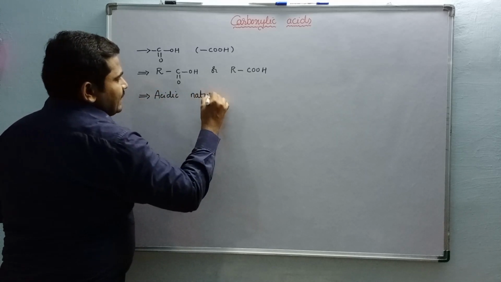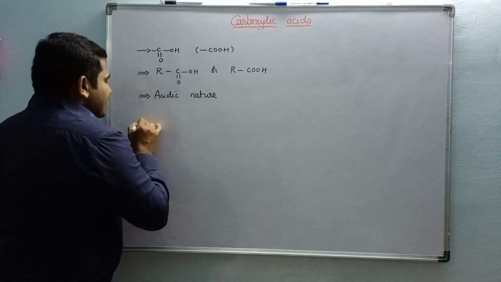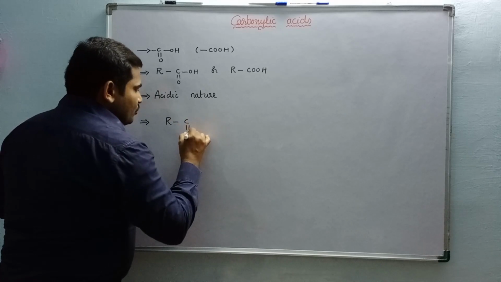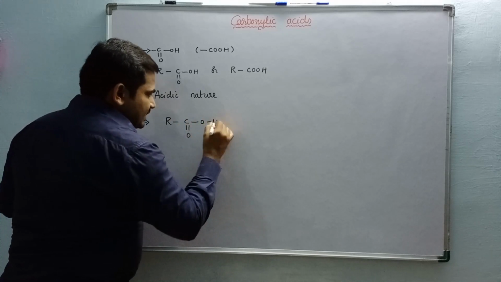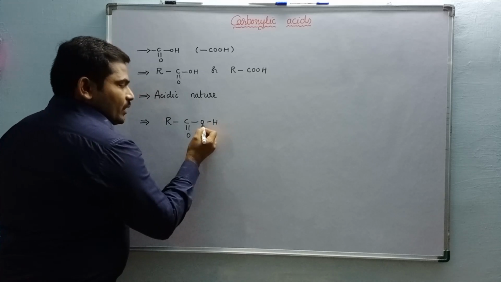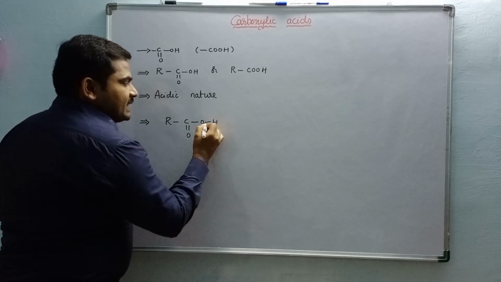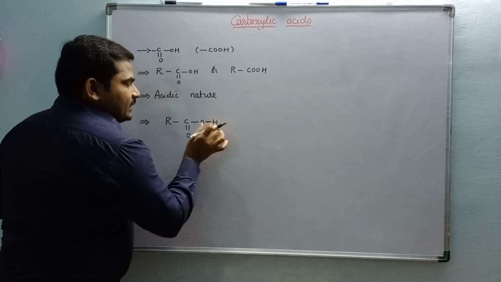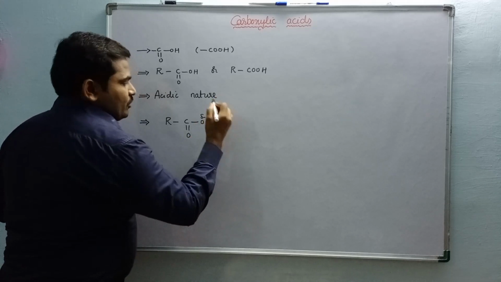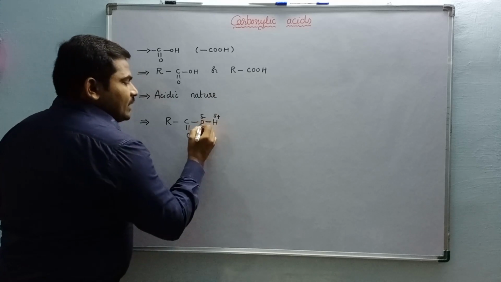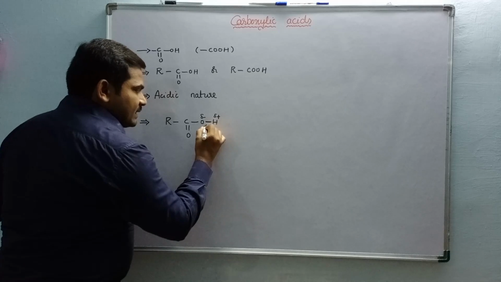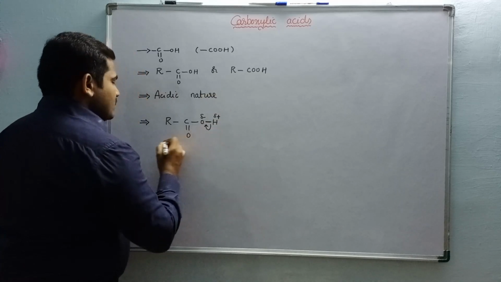These compounds are acidic in nature because of the structure of the functional group. In the functional group, the hydrogen is bonded to oxygen. In this bond there is a partial polarization between oxygen and hydrogen. The oxygen is more electronegative than hydrogen, hence the bonded electrons are more dense towards oxygen.